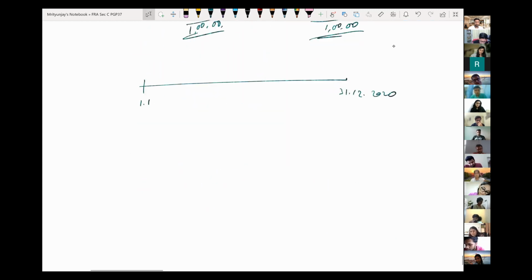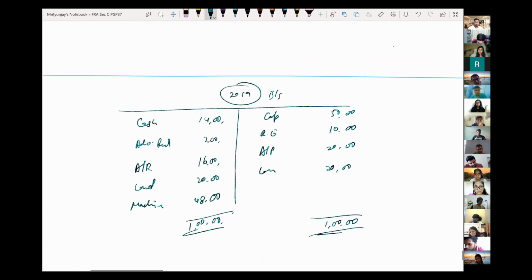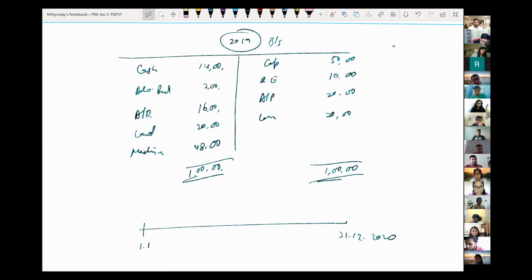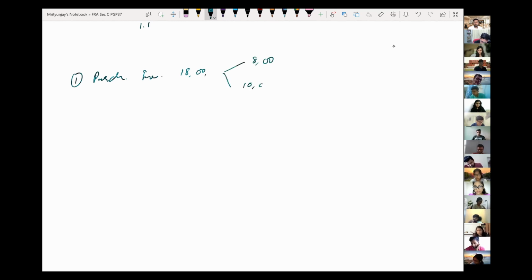Let us say number 1, we'll just take randomly certain examples. I didn't take any inventory. So in the asset side, let's change advance rent to inventory. Instead of an advance rent, I will call it inventory. Let's say the first thing that happens is purchase of inventory. Purchase of inventory happened for rupees, let's say, 18 lakhs, of which you have paid 8 lakhs and remaining 10 is outstanding.